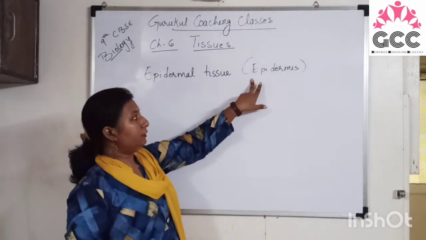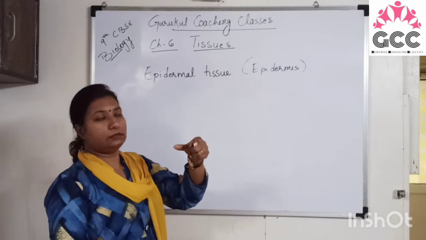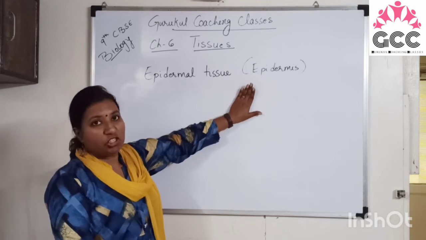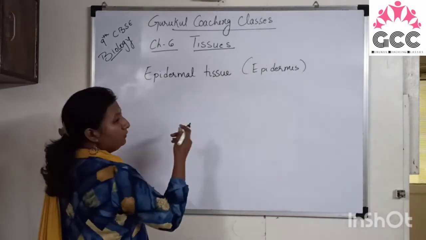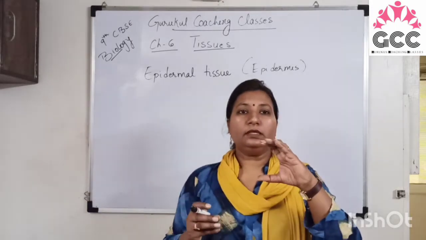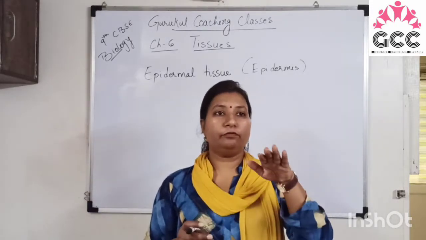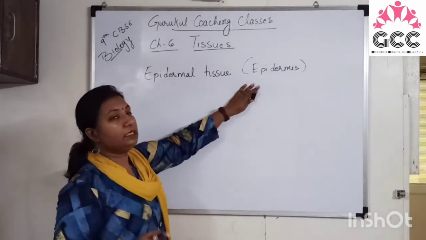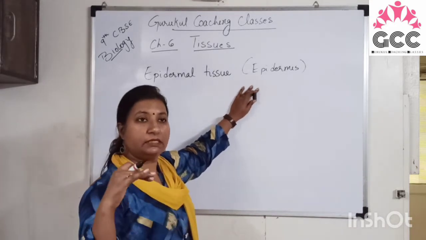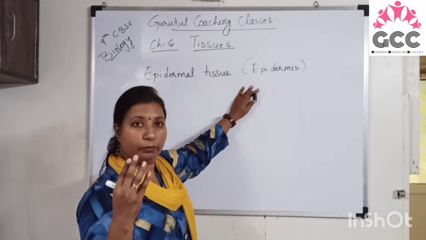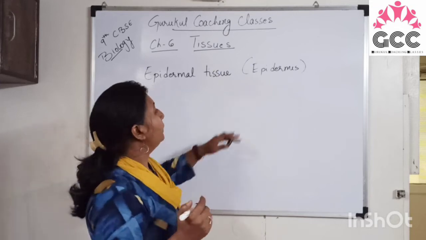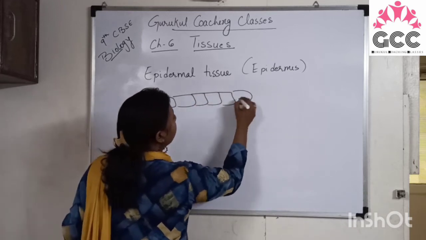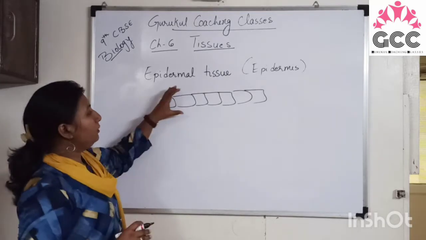It is the layer of very thin cells. A single layer of these cells is present around the plant which is protecting them. So if we see the leaf, right? In the internal structure of a leaf, we have the upper epidermis and the lower epidermis. So epidermis is one type of protective layer which is present around the plant tissues. They are protecting the internal tissues, right? So these epidermal cells are made up of a single layer of cells. They are very close to each other.